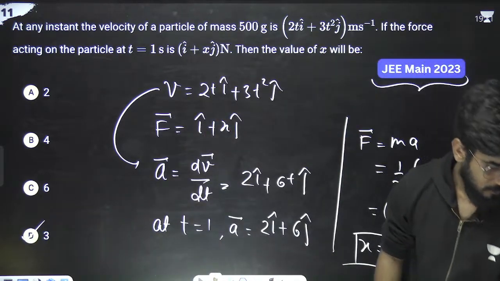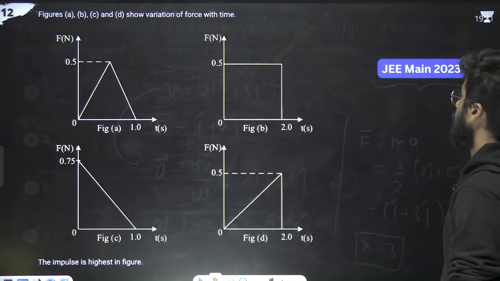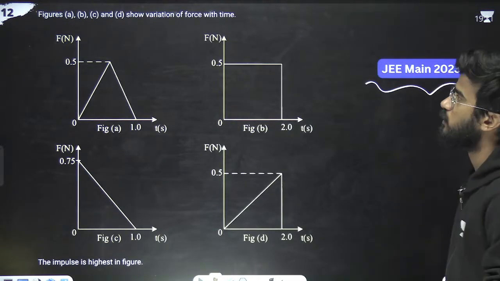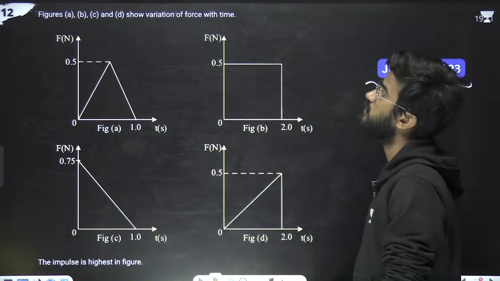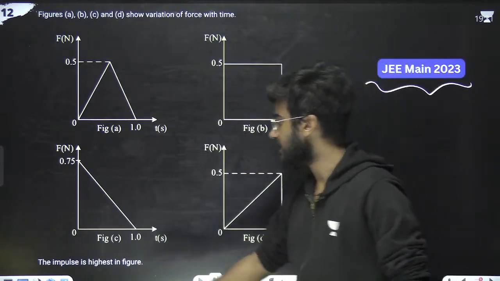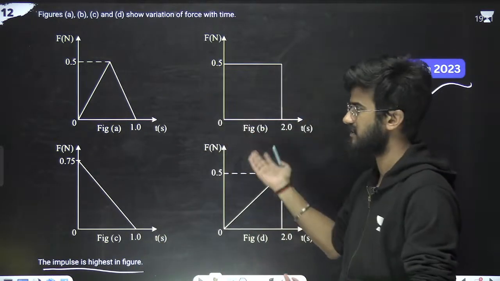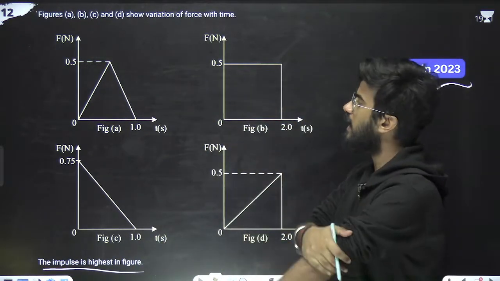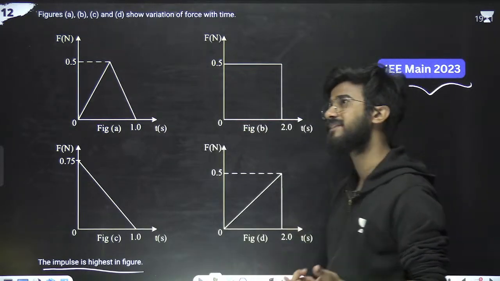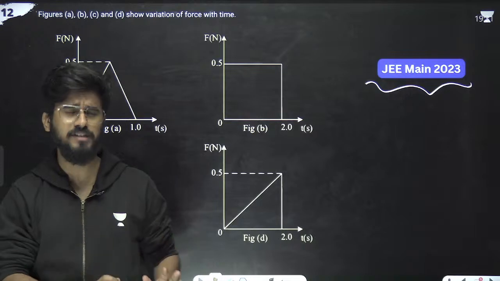Okay, done. Next question, JEE 2023. What is the question saying? Figures A, B, C, D show the variation of force with respect to time. The question asked is: the impulse is highest in which figure? I have not given the options because there are 4 figures, A, B, C, D. So what is the impulse? First of all, we'll study impulse in the center of mass topic, but I'm just telling you what impulse is.